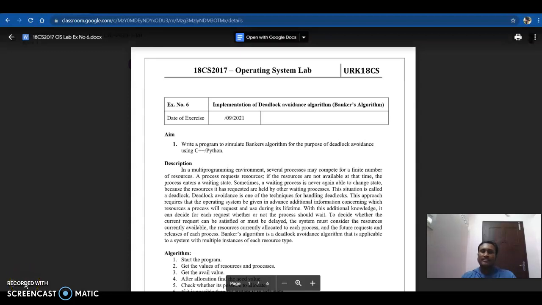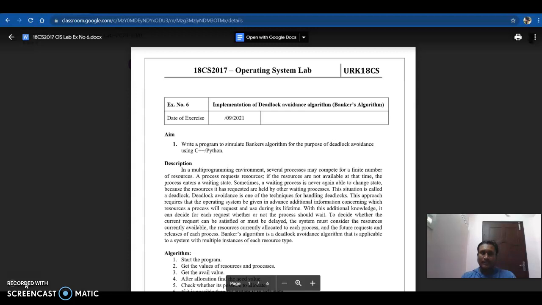I am talking about the operating system lab. Let's see the sixth one. My roll number is 19CS1080, and let's see experiment number 6: Implementation of deadlock avoidance algorithm, Banker's algorithm. Aim: write a program to simulate Banker's algorithm for the purpose of deadlock avoidance using C++ or Python.